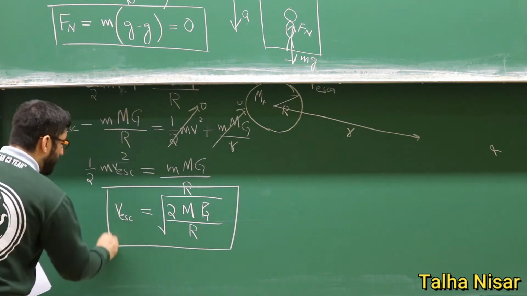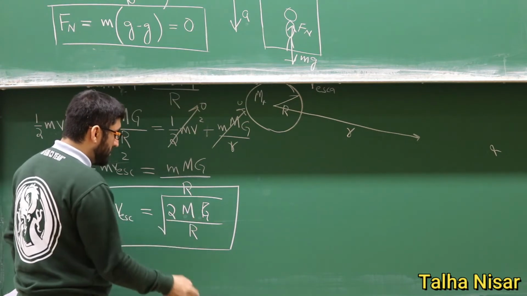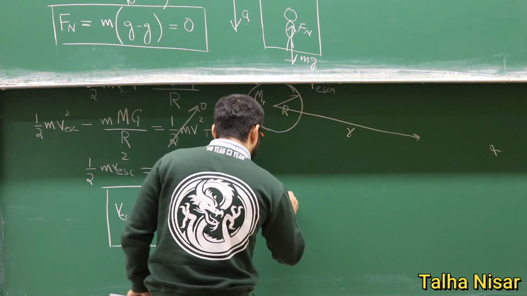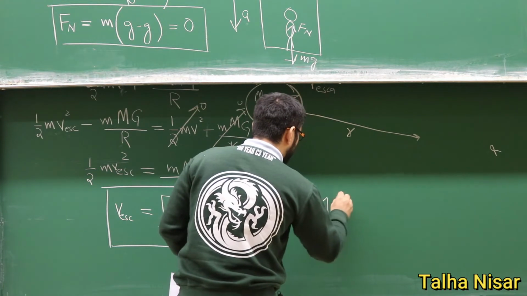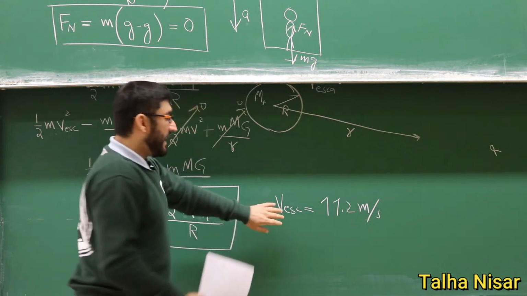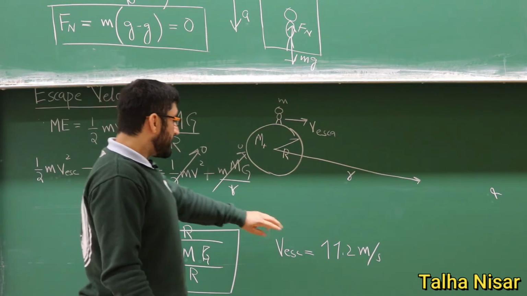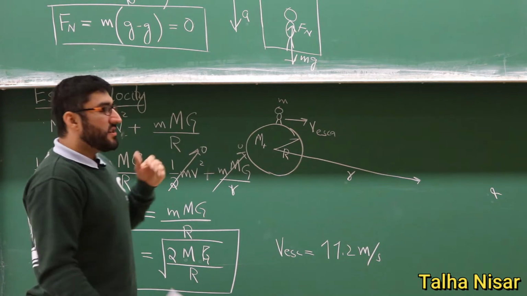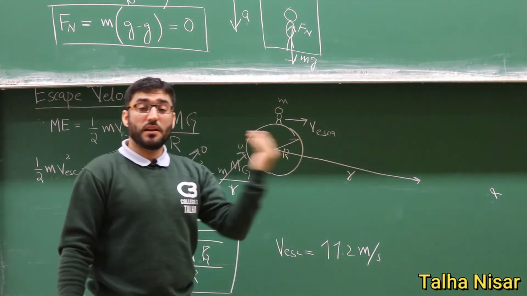So now what we see here, we have the mass of the Earth, the gravitational constant which is known, and the radius of the Earth. If we put these values here, we get that this escape velocity is equal to 11.2 kilometers per second. So this is the escape velocity for the Earth, and as we see here, it depends on the mass of the Earth. If we throw something with the escape velocity, it will reach infinity and never come back.